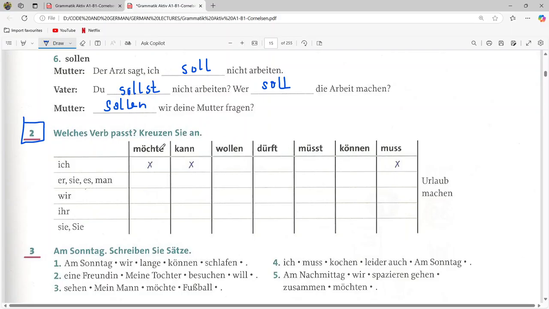So these have different conjugations. For example, können and kann mean the same, but kann is only used in case of ich, and können will be used only in case of wir or this one, right? Again, wollen is the infinitive form. It can be used for only these two cases, right?